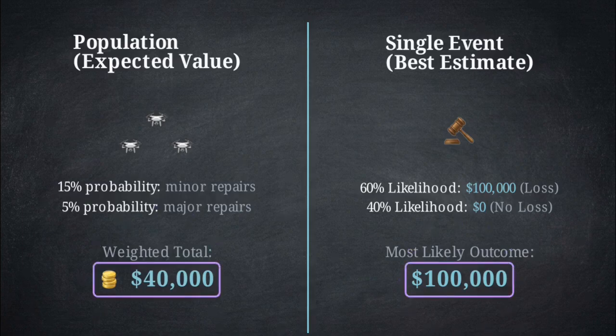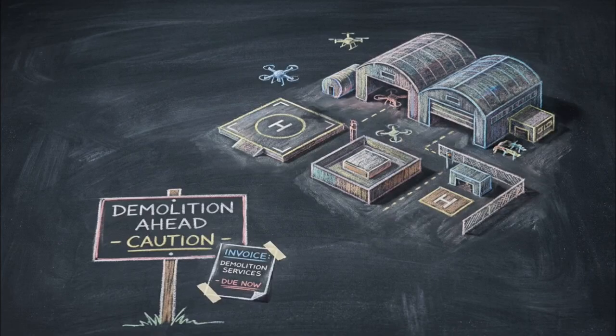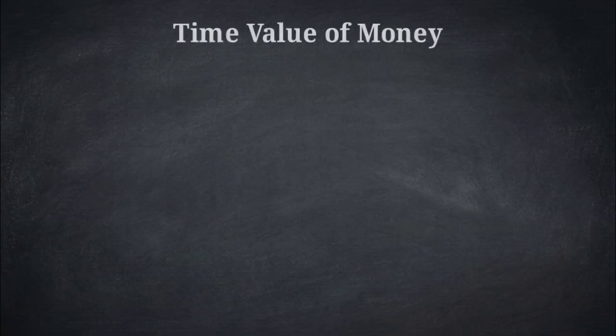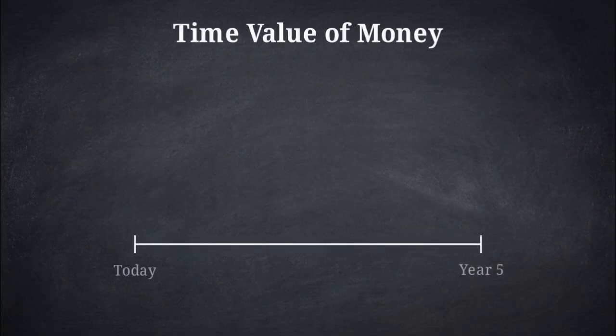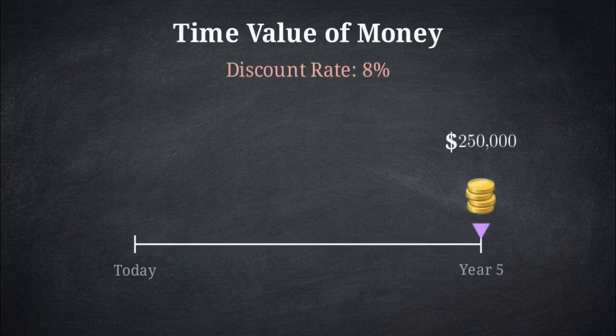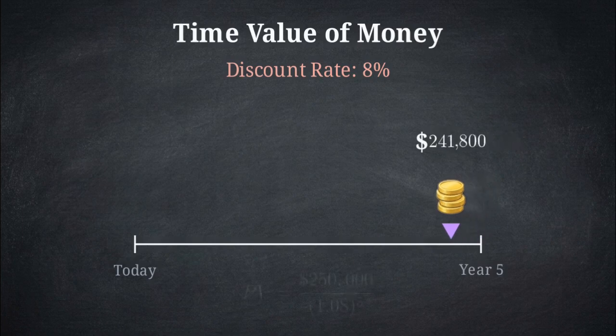We calculate the present value by dividing the $250,000 by 1.08 to the 5th power. This gives us $170,183. We record this by debiting the asset and crediting the provision. Discounting long-term provisions prevents a company from overstating its liabilities, reflecting the fact that the actual cash outflow won't happen for years.